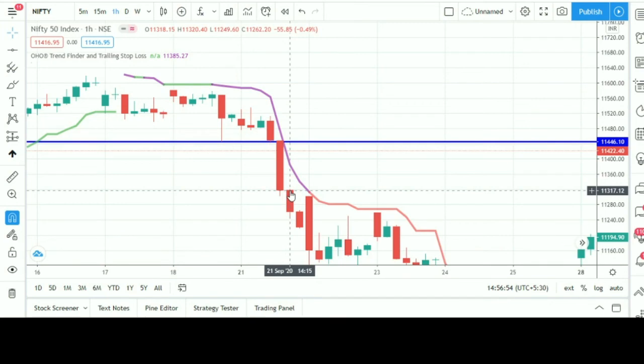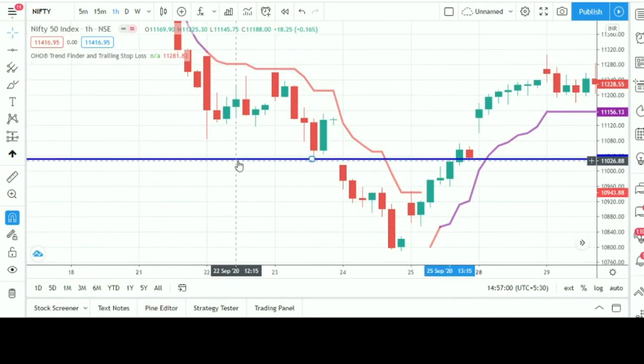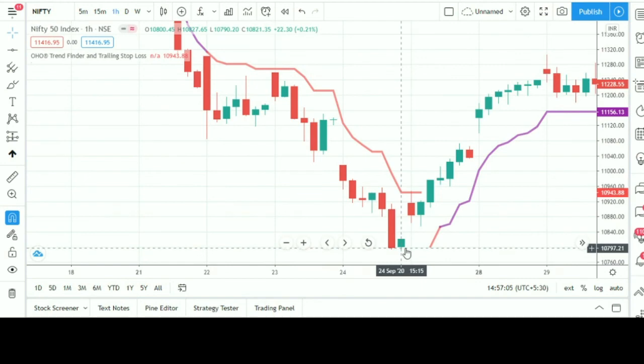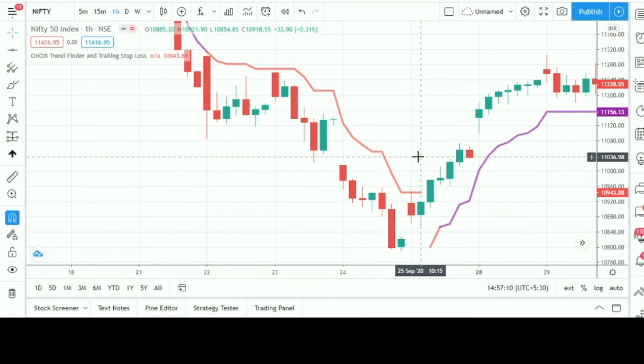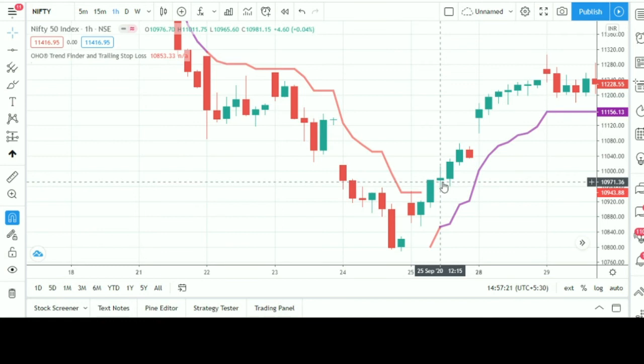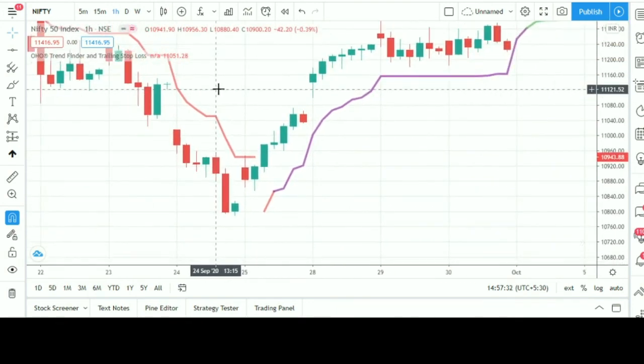We can short at 11,317. After 11,317, see the trade till 10,800. Okay, 500 points we got in a swing trade. And if we exit with the proper trailing SL method, then we exit at almost 10,975, 11,000 we can say. We have enjoyed the 300 points profit, friends.